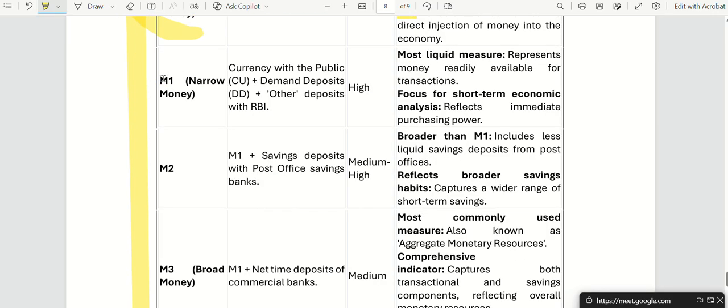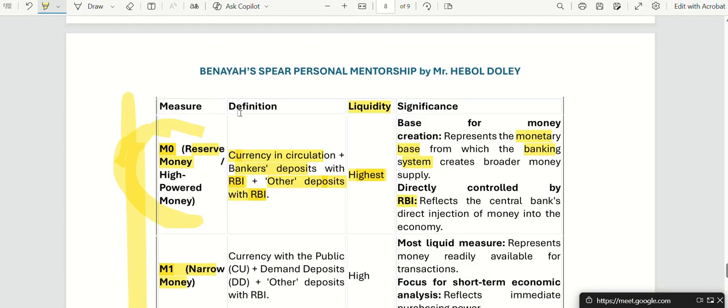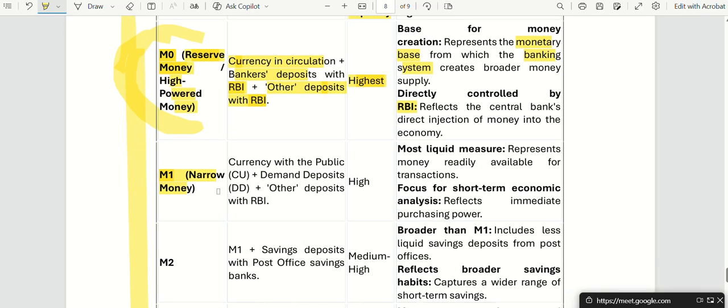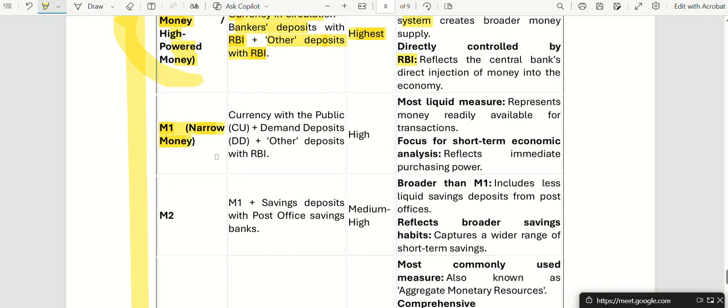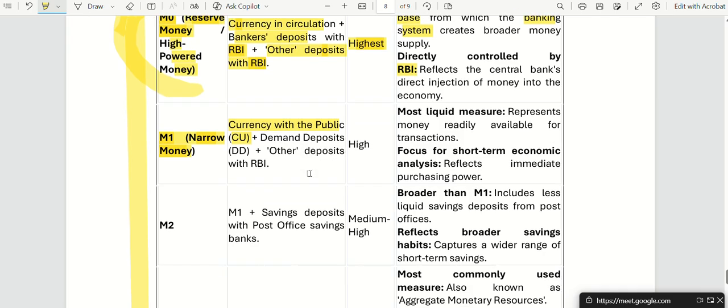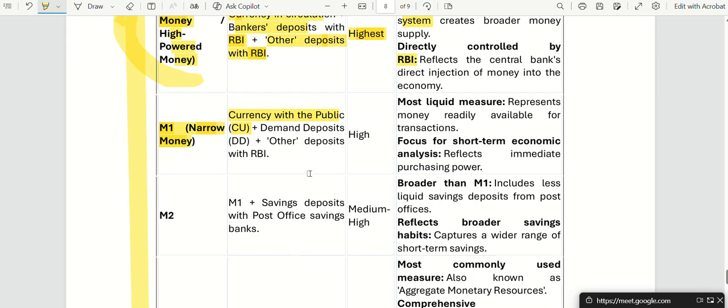The second one is called M1 or narrow money. See, M0 is reserve money, remember this, or high powered money. M1 is narrow money. So what is this narrow money? M1 has all the currency with public, in your pocket, directly.